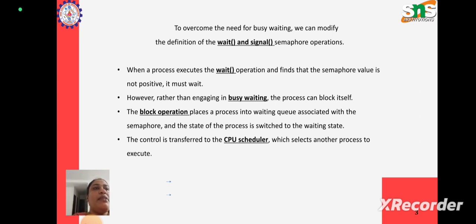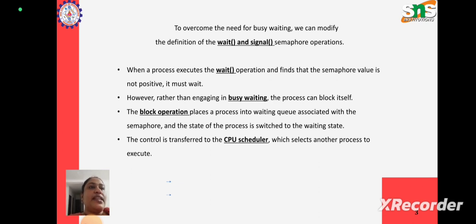So when a process is going to get stuck in that while loop, instead of engaging in busy waiting, we make that process block itself. It will stop getting stuck in the while loop, and instead we place that process into the waiting queue, and the state of the process is changed to the waiting state.